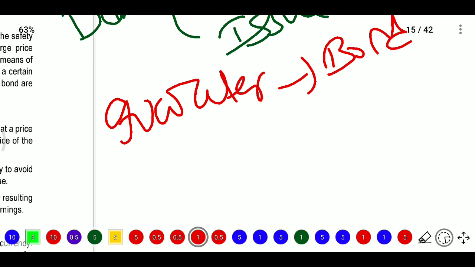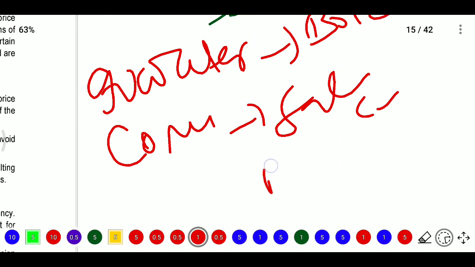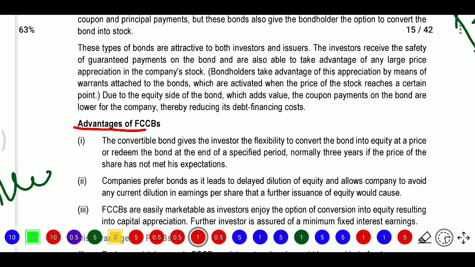If the company's stock price increases, they can convert and sell, and they will get the capital appreciation amount. So they get both advantages. Due to the equity side of the bonds, which adds value to the coupon payment, it will reduce the debt financing cost. What are the advantages of these bonds?